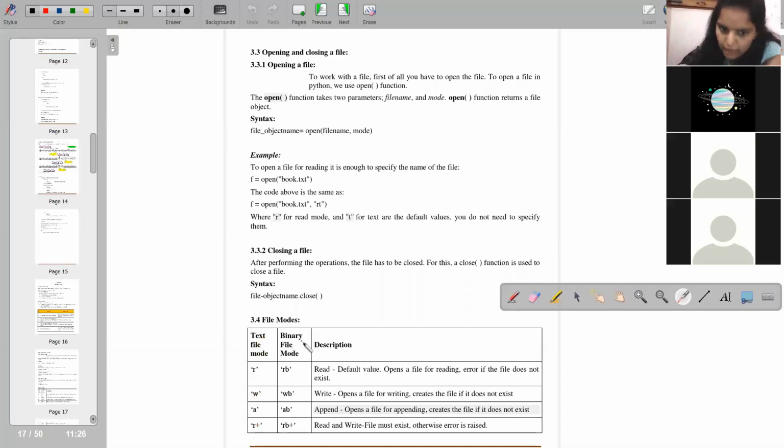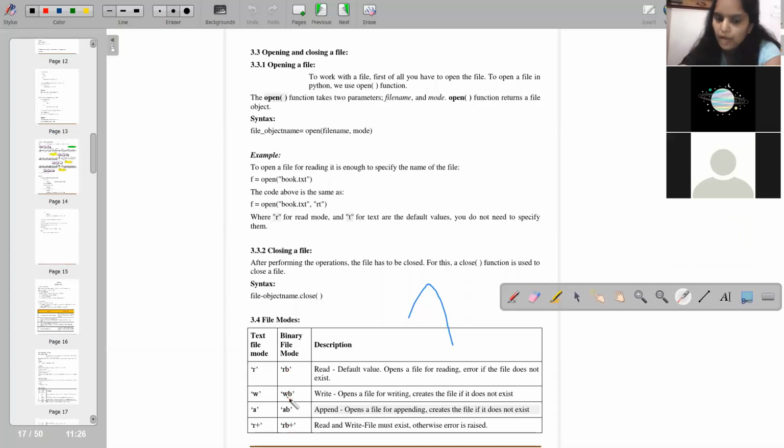The same we will see for binary files. What are the file modes for binary? RB, WB, AB and RB plus. RB is for read, WB is for write. B is written over here basically to represent a binary file.